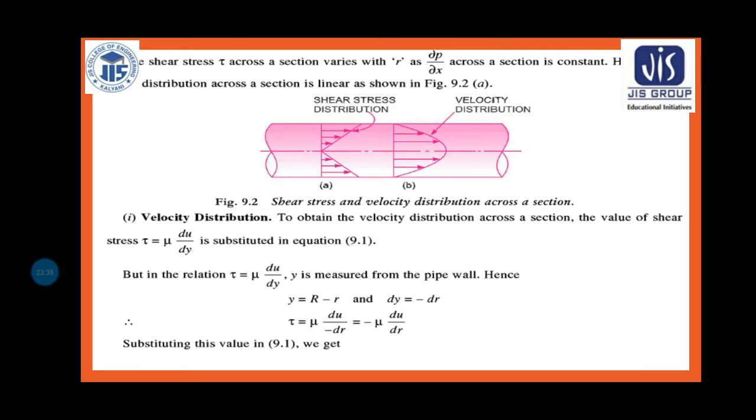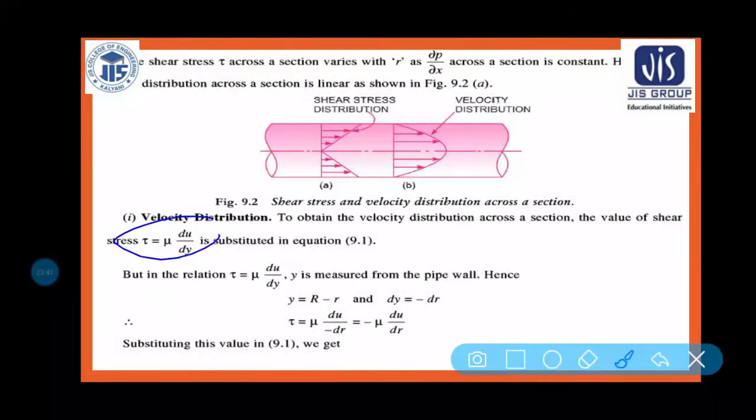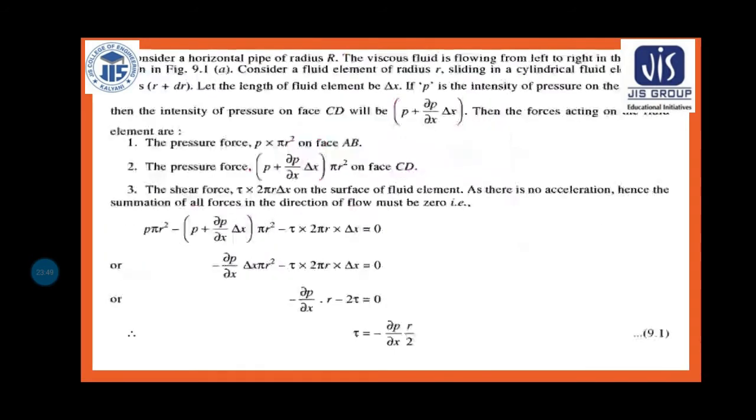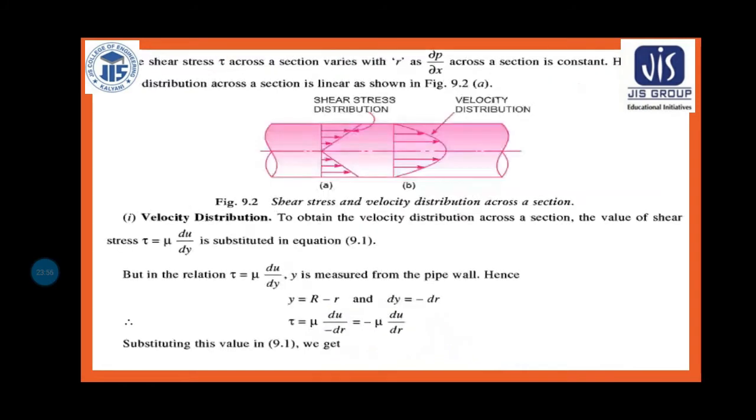You can see, to obtain the velocity distribution across a section, the shear stress tau is mu into du by dy, and it is substituted in the equation. You can see equation number 9.1 here. Basically this is the equation. So if I put the value, tau is equal to what?